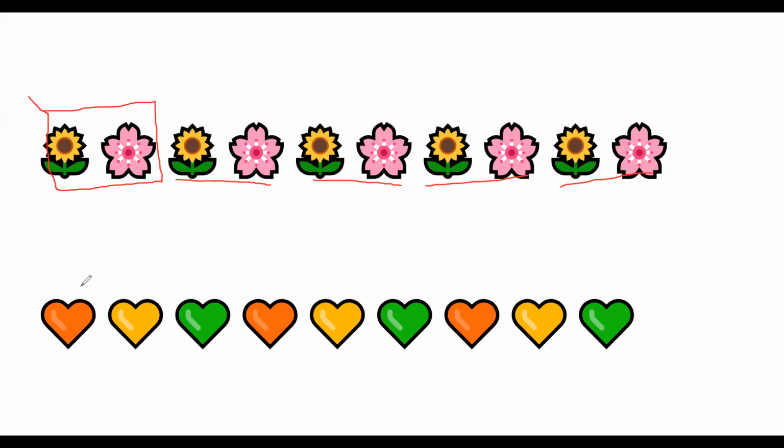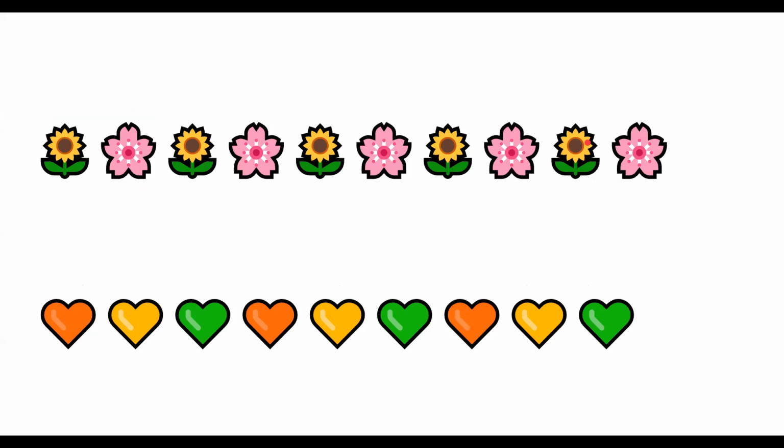Here also, let us see the pattern. Orange heart, yellow heart, green heart, again orange heart, yellow heart, green heart, again orange heart, yellow heart, green heart. So what is the pattern here? The pattern is these three colors being repeated again and again. Now see for yourself. Again orange, yellow, green, then again orange, yellow, green. So these two are patterns because they are repeating again and again.